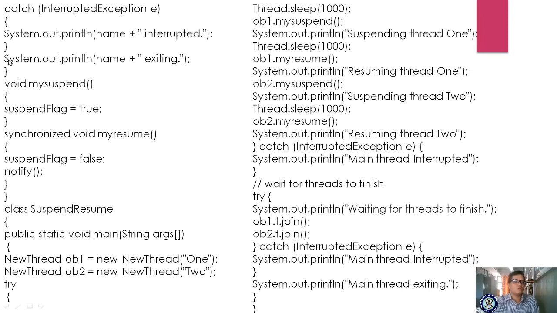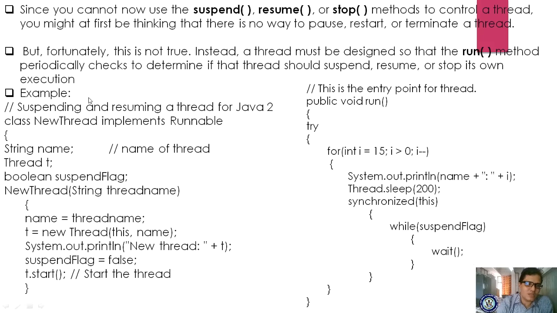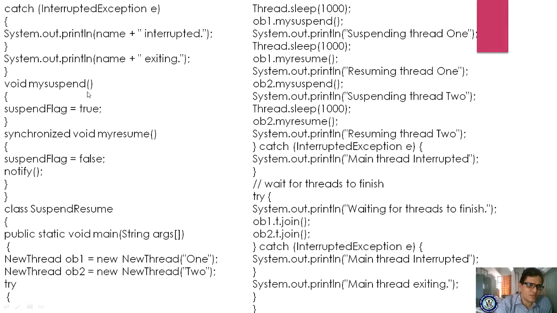Okay, so now we are writing another method in the same class. What is the name of the method? Suspend method. Void mySuspend. The suspend flag, you are making it true. Okay, whoever calls this mySuspend method, it will set the suspend flag variable value to true.